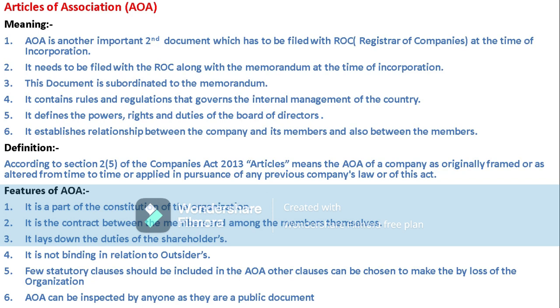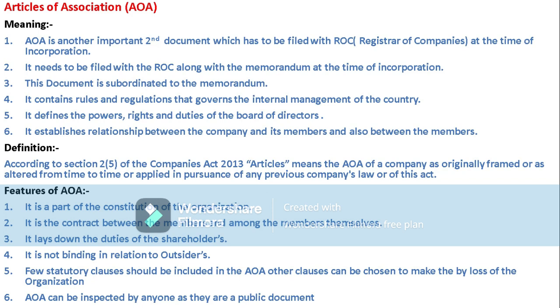Articles of Association is a public document, and it maintains relationships within the company, within the internal management. We can say it is indoor management.